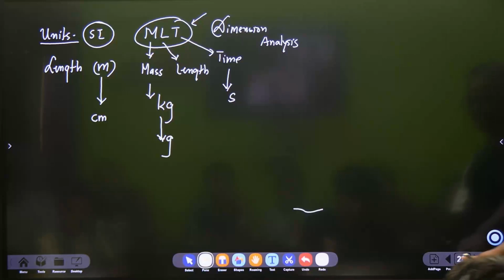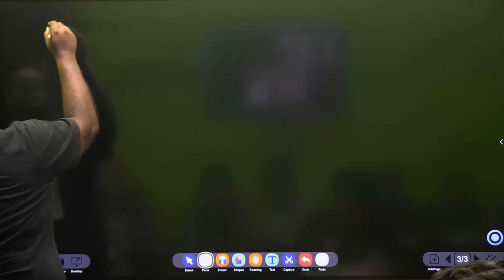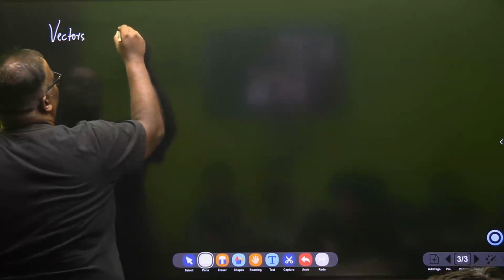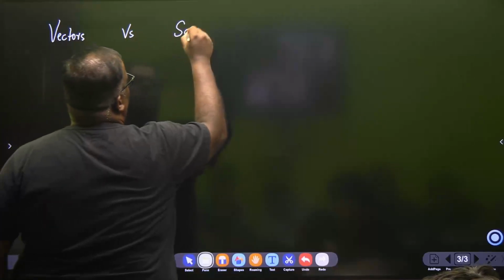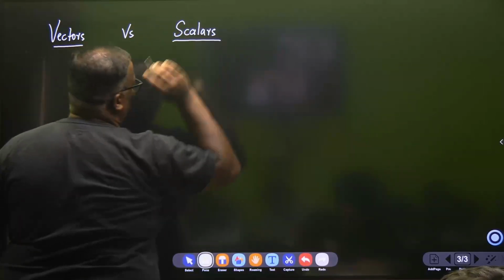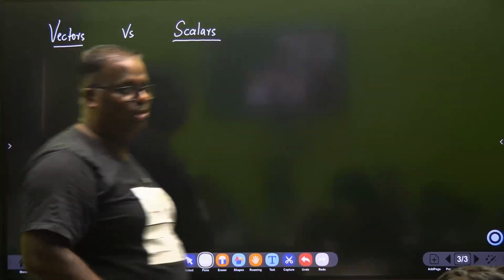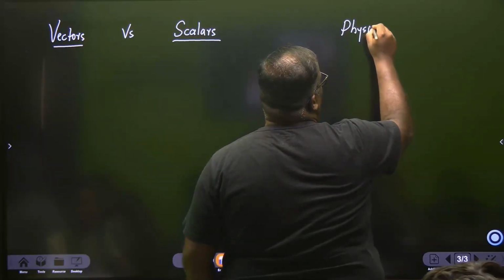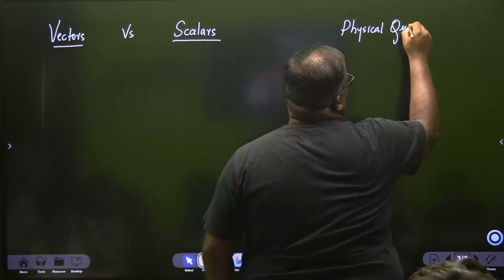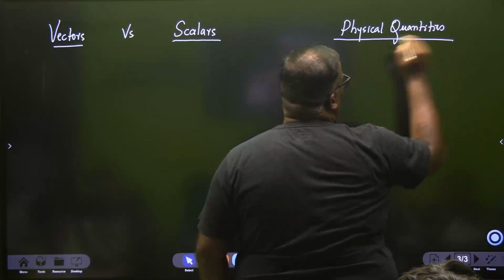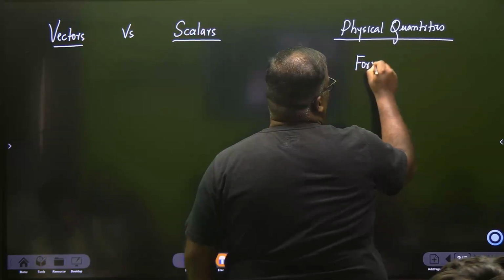Shall we? Aage chale? Okay. Now we will see two new things called vectors. सुना है इनके बारे में? Versus scalars. Vectors versus scalars. Very important. Many people in job interviews also fail on these. Okay. Physical quantities. And I'll take those quantities which you are aware of by now, means from grade 8.